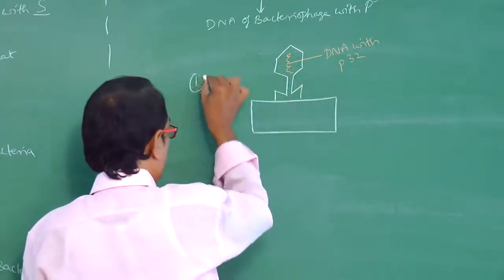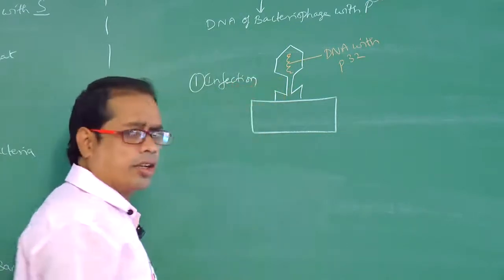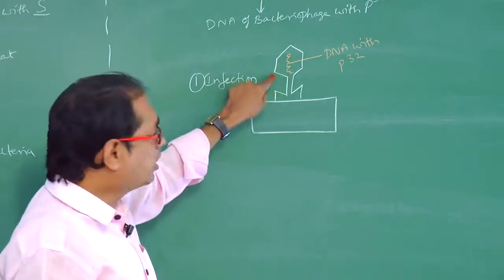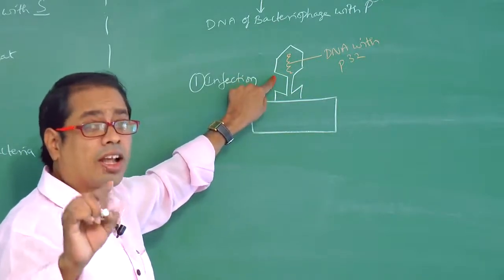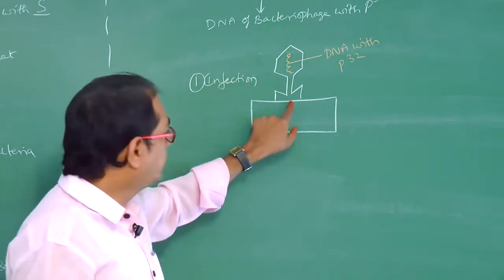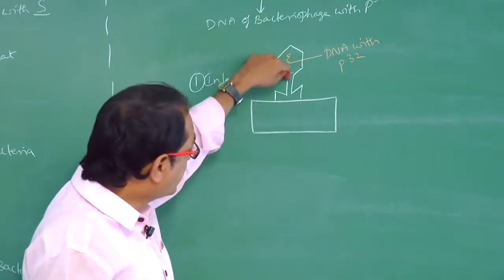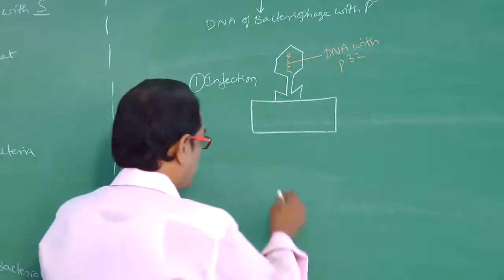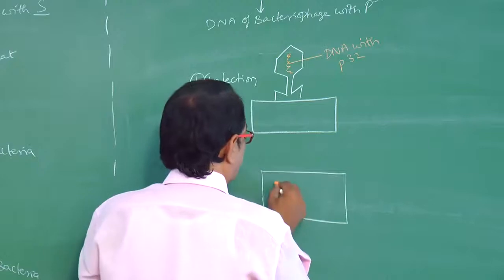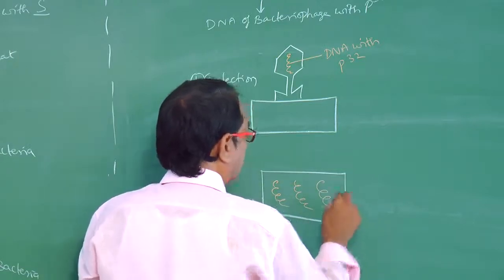So this step is called infection. The bacteriophage is attached to the bacterial cell. The bacteriophage secretes an enzyme called lysozyme. Because of that lysozyme, it makes a hole, and through that hole the phage DNA enters into the bacterial cell. See, the DNA enters and it undergoes replication like that.